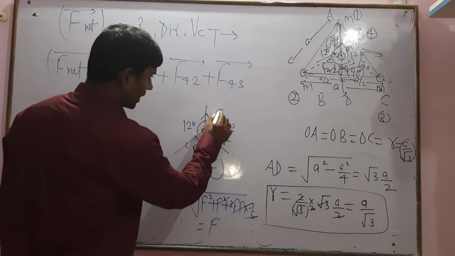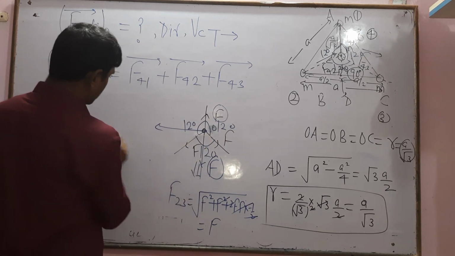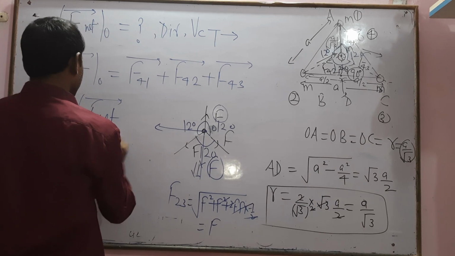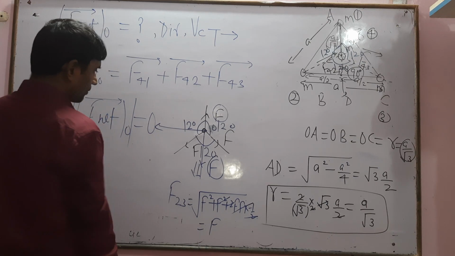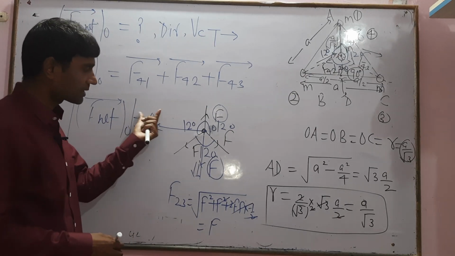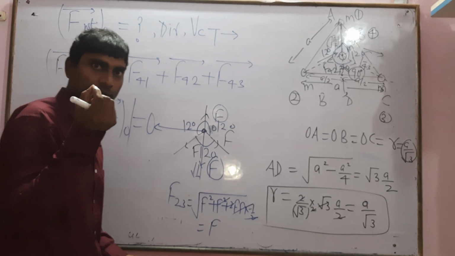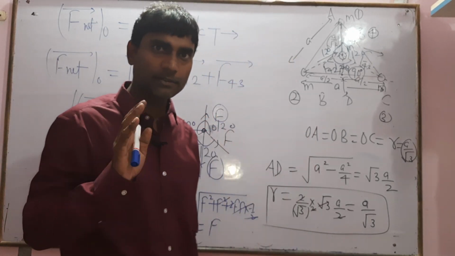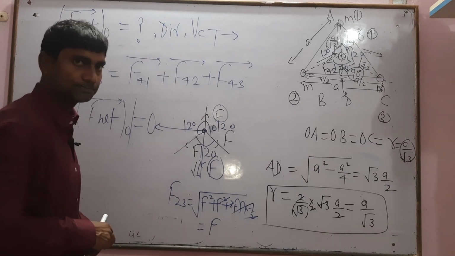So this is F and this is F, equal and in opposite direction. So the net force at this point equals 0 in magnitude form. In vector form, the direction can be any direction. Any direction can be taken for a zero vector. So this is the zero vector.